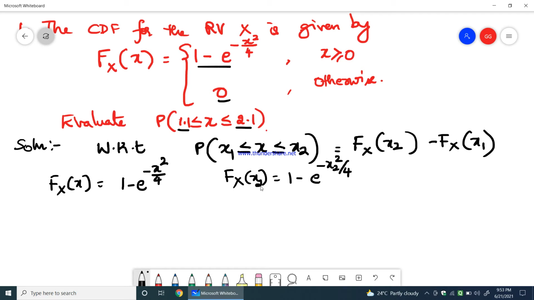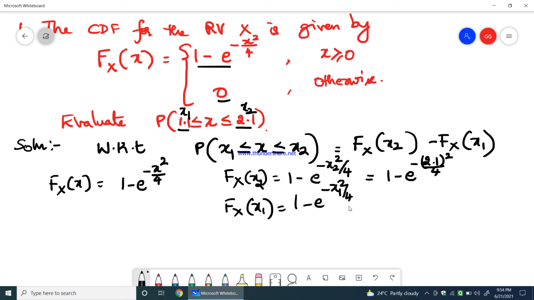Fx of x1 would be 1 minus e power minus x1 square by 4. Here 1.1 is x1, 2.1 is x2. Therefore it is 1 minus e power minus 2.1 the whole square by 4, whereas this would be 1 minus e power minus 1.1 the whole square by 4.